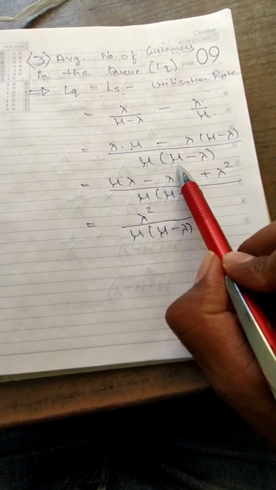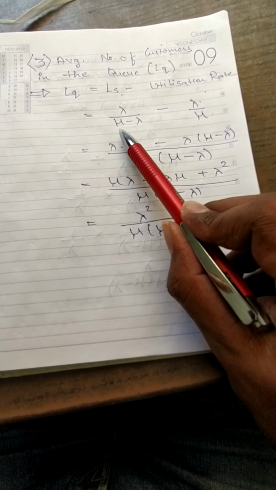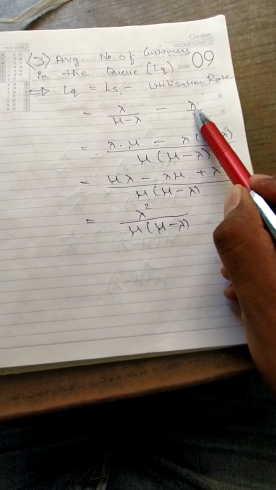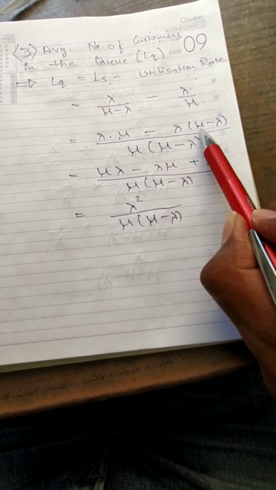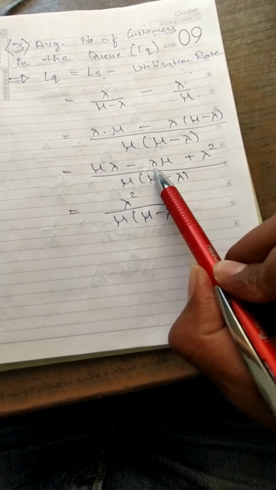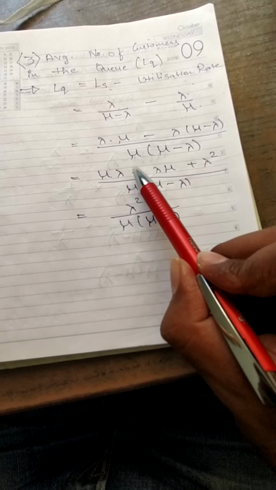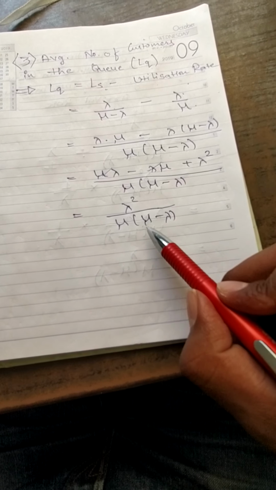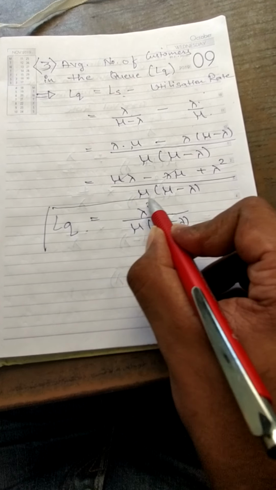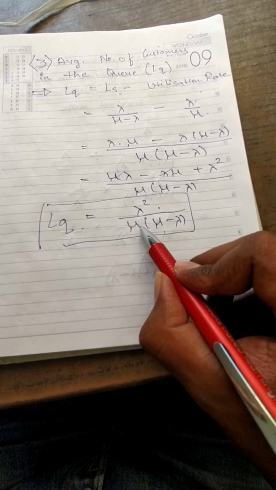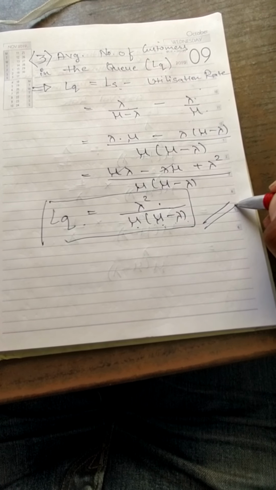So mu and mu minus lambda is the common denominator, so mu will be multiplied with lambda and mu minus lambda will be multiplied with lambda again. So mu lambda, now lambda is multiplied by mu minus lambda, so lambda mu plus lambda square. This both gets cancelled. So the final formula which you get for LQ is this: lambda square upon mu bracket mu minus lambda. This is the most important thing which you need to calculate.